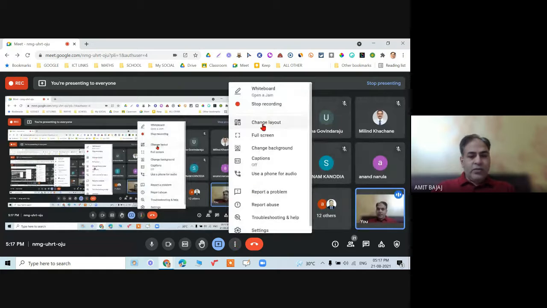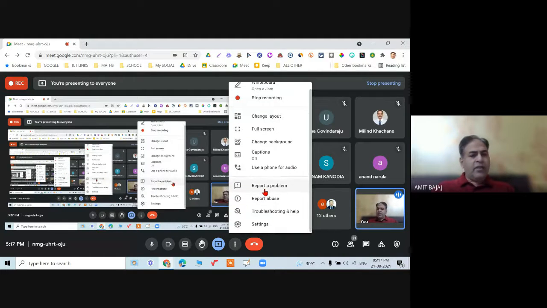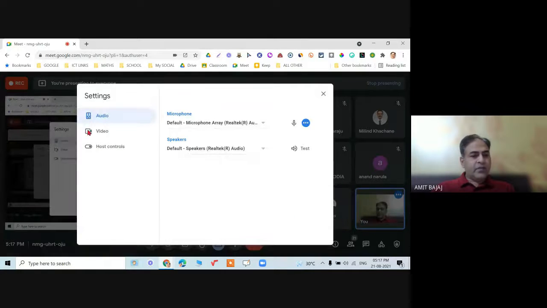Then coming to the use of phone for audio, this feature is available only in America. Then report a problem, abuse, anything, troubleshoot, that you can always see. Then there is a very important thing about the settings. When I click on settings, there are audio, video, and the host control.